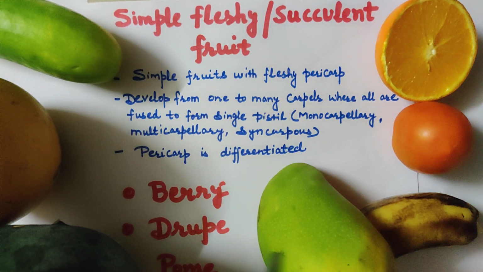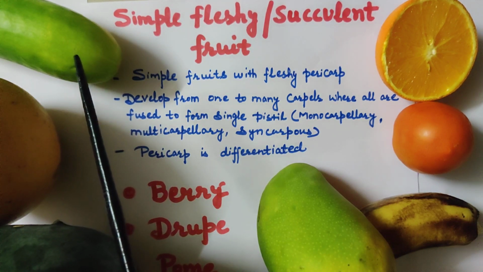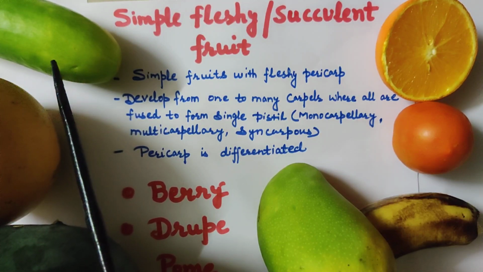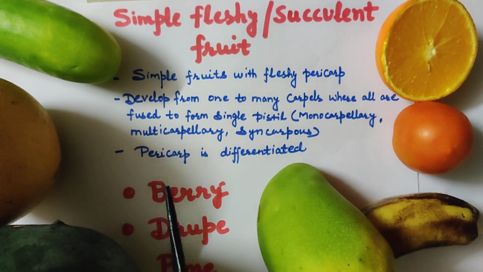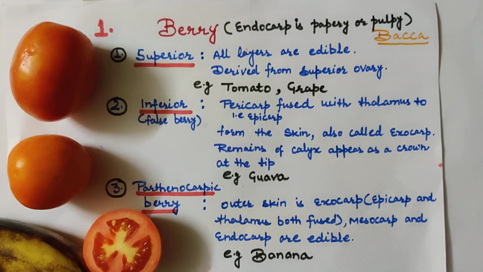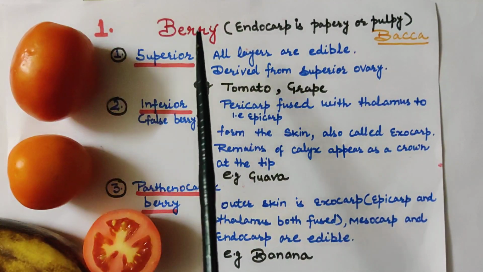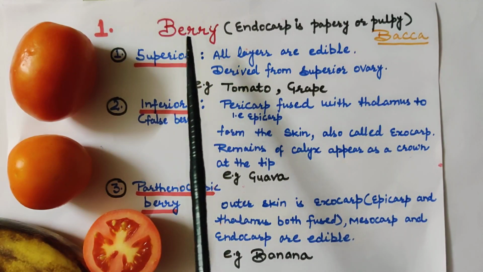These all are simple fleshy fruits, and the pericarp is differentiated. The outer one is epicarp, inner to that is mesocarp, and the innermost is endocarp. We are going to study three types of simple fleshy fruits: berry, drupe, pome. Berry is the first type of simple fleshy fruit. Here in this fruit, endocarp is papery or pulpy.